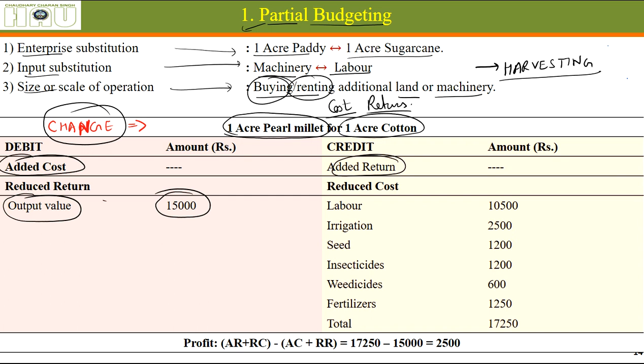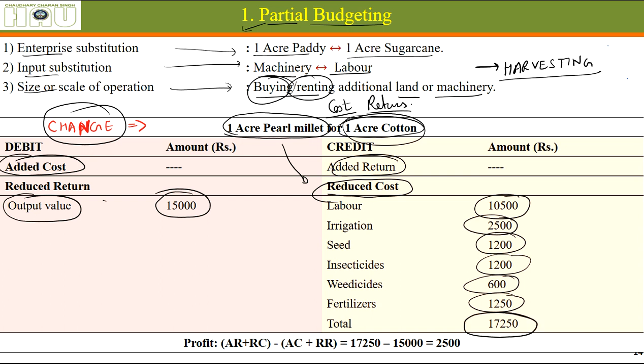But as we go for growing pearl millet, the cost of cultivation is far less than that of cotton. We will be saving 10,500 in labor alone. Irrigation is far less used. Seed cost is less. Insecticide cost is less. Weedicide is less. Fertilizer required is less. Totally, we will be saving this much money and losing this much money.